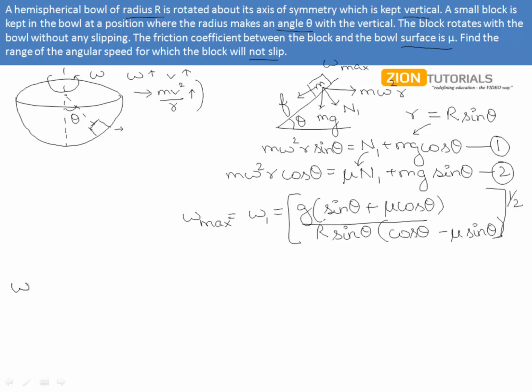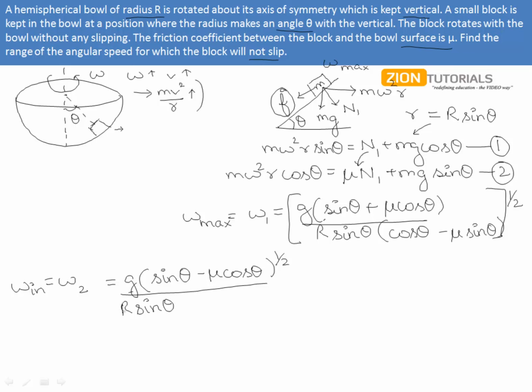Now for the case of omega minimum, that is omega 2, the problem is almost the same, but the direction of friction will change, that is it will go upwards, because now the block will be having a tendency to fall into the bowl. So omega 2 can be easily solved as the square root of g into sine theta minus mu cos theta, over r sine theta into cos theta plus mu sine theta.